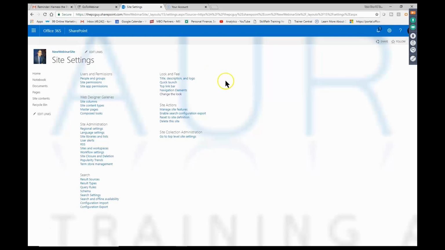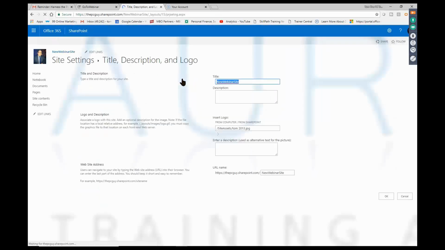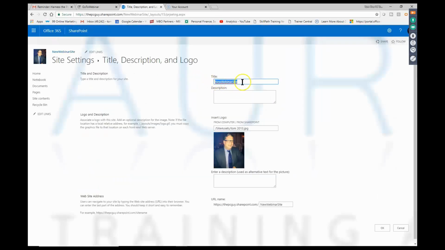Let's try some more things. So I can change the title of the site and the description. And this picture over here, where I have my picture, that's really called the logo. So let's go ahead and pick where it says title, description, and logo. Good. So let's say for the title, I'm going to say my company site, whatever you would say there. Maybe for a department name or their company name.